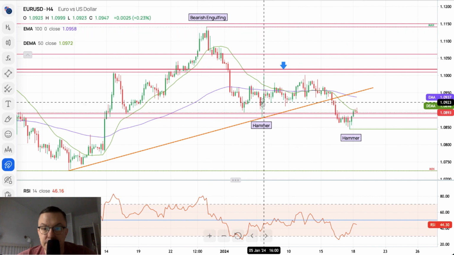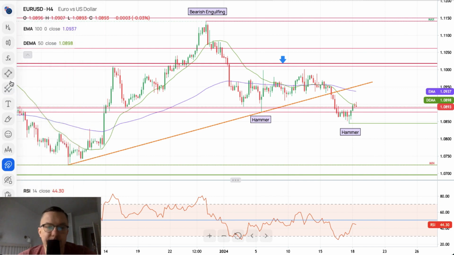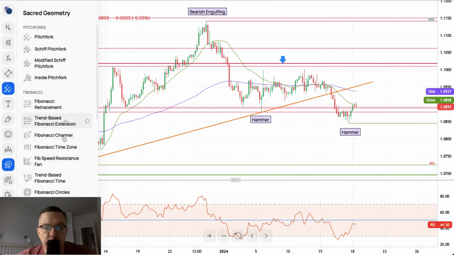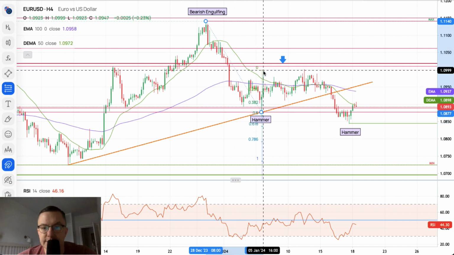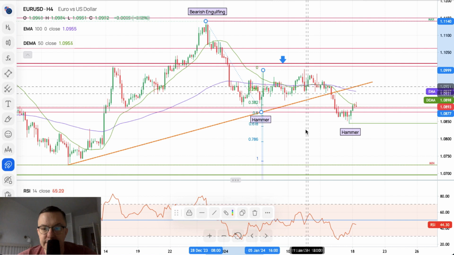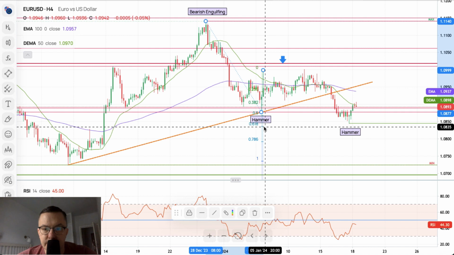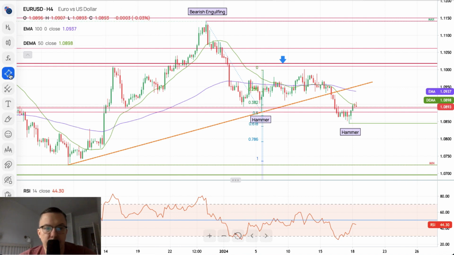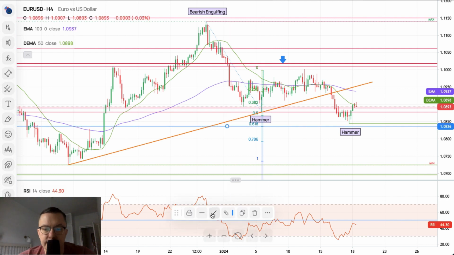If we apply our A, B, and C possible pattern formation and the possible target, let me just find out. Okay, we will use the Fibonacci extension. This is the wave A. Let's do it from the top of the wave B, and we should see straight away that this level here is located just above the 61% expansion. So let me just place a line here for you guys, so you know that this is a 61% expansion of the wave A.